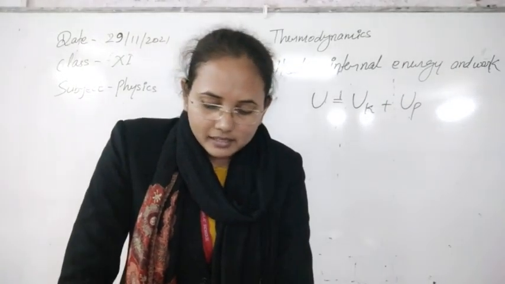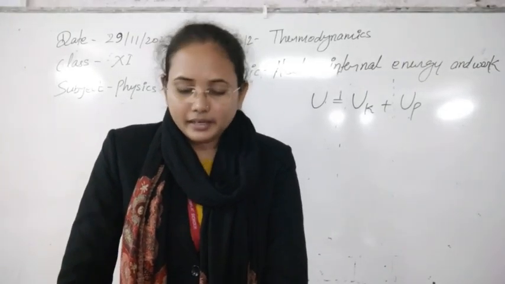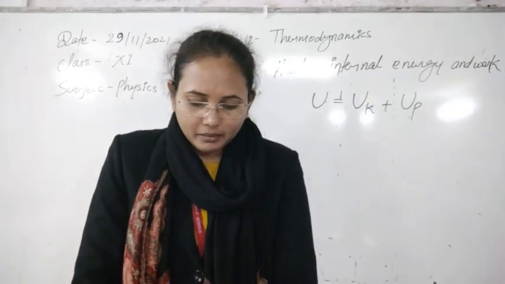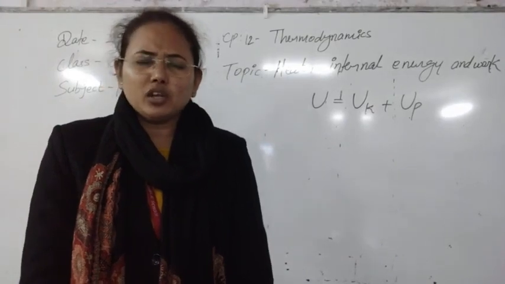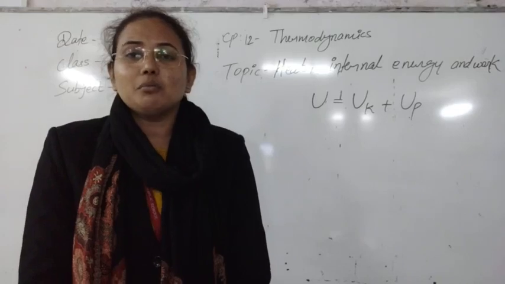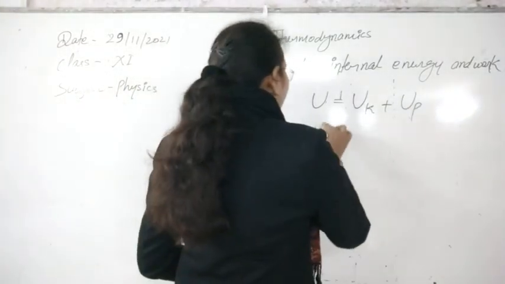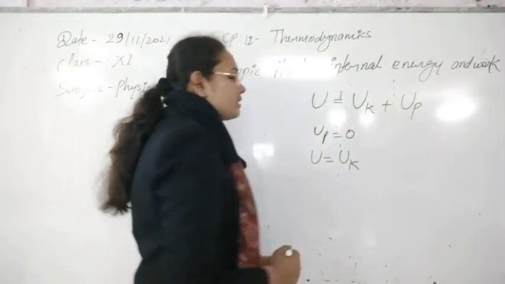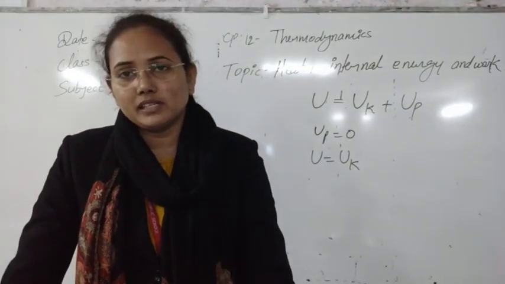In an ideal gas or perfect gas, we assume that the intermolecular forces are 0. If that is 0, then there will be no configuration of the system, because all the molecules in a perfect gas are always in motion. So if they are always in motion, then potential energy will not be occupied by them. So this will be 0. The whole internal energy in a perfect gas and ideal gas will be only due to kinetic energy, and the system is always in motion there.